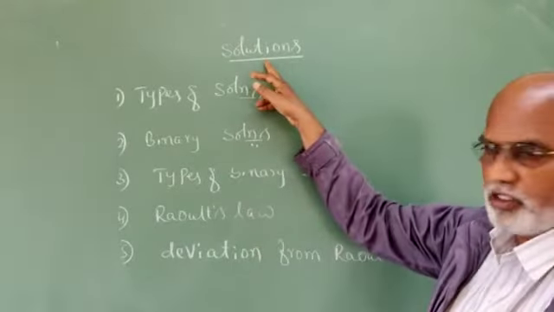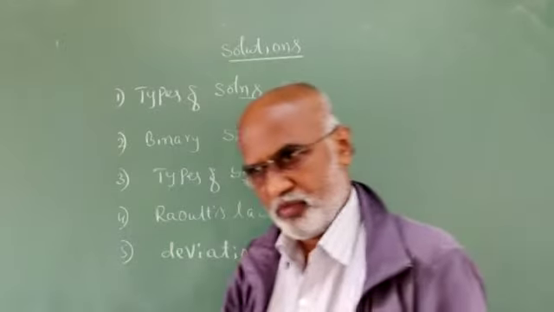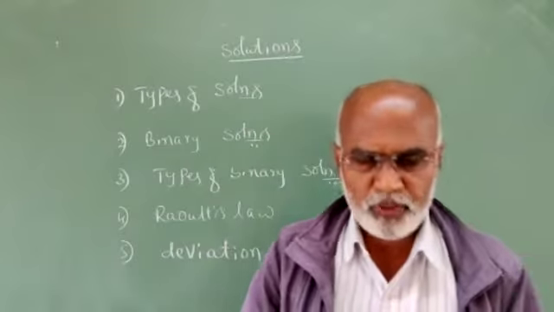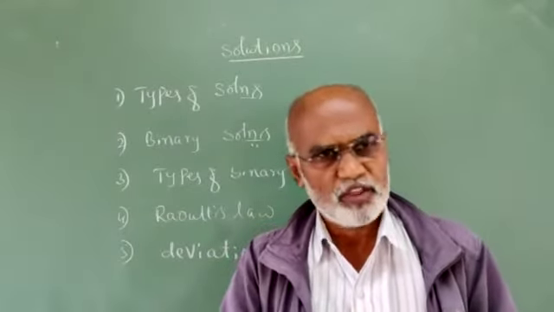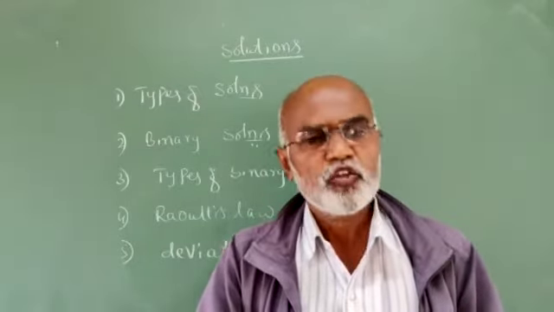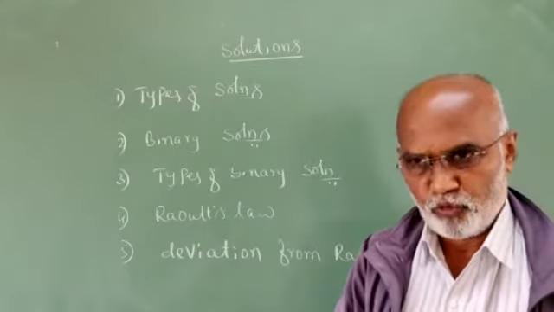Normally we use a liquid as a solvent, which is taken in large quantity, and the one which is going to dissolve in the solvent in limited quantity is considered the solute. Depending upon the physical state, we have different types of solutions.